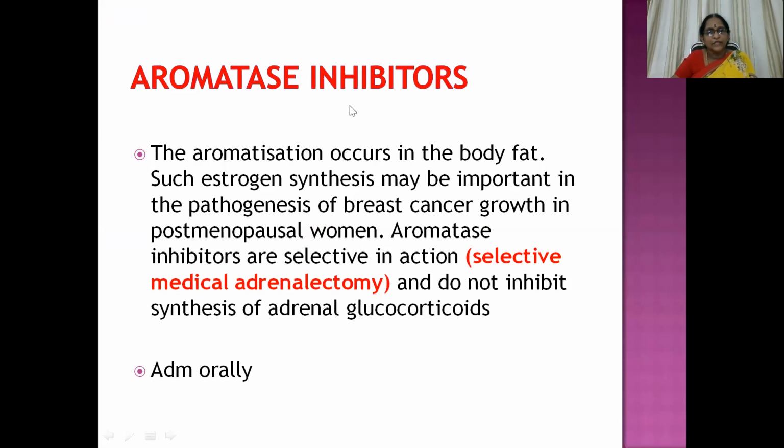The aromatization occurs in the body fat. Such estrogen synthesis may be important in the pathogenesis of breast cancer growth in postmenopausal women. So in breast cancer cases, we use this group of drugs. Aromatase inhibitors are selective in action, a selective medical adrenalectomy. That means they do not inhibit synthesis of adrenal glucocorticoids. So there are not many side effects because that action is spared.